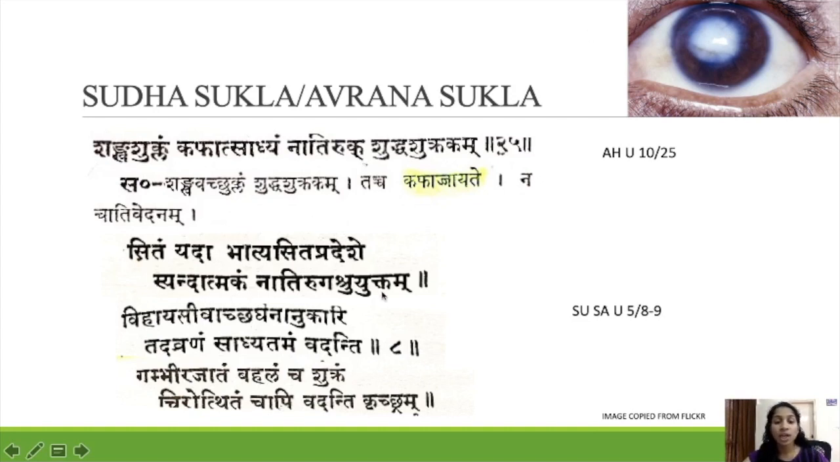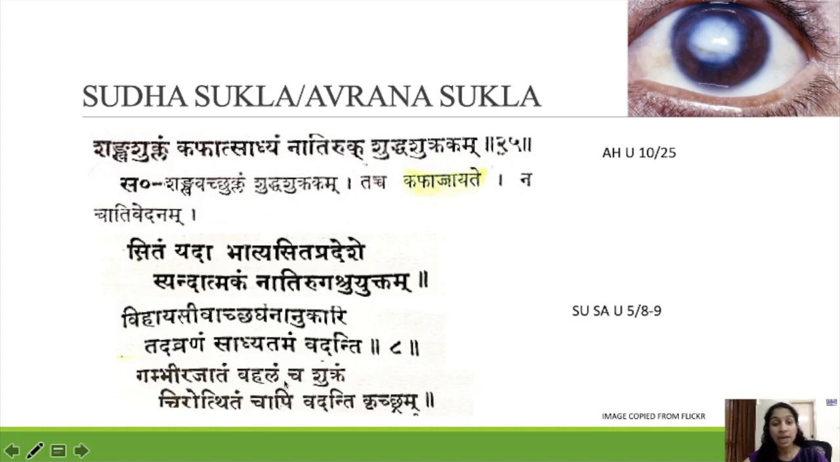Syandatmagam na adiruk ashruyuktam. Syanda means secretion. Secretions will be more, but pain and watering will not be that much. Vihayasi va achakhananukari means it looks like a clear sky with clouds. Tad avranam sadhyatamam vadanti. That Avrana Shukla is a Sadhya disease.